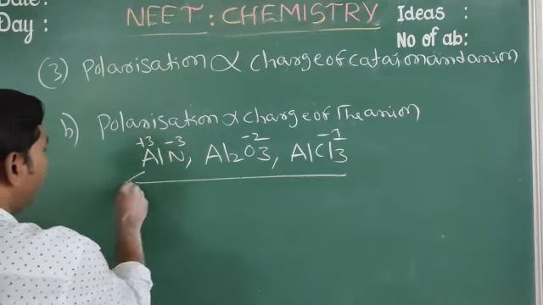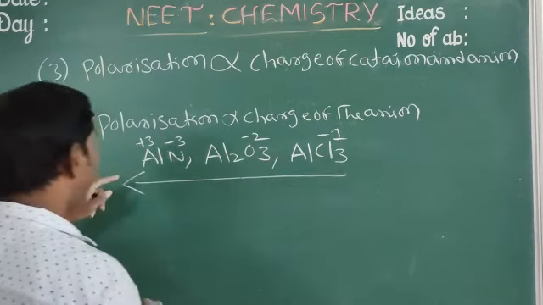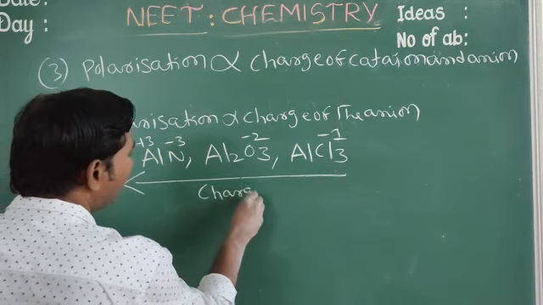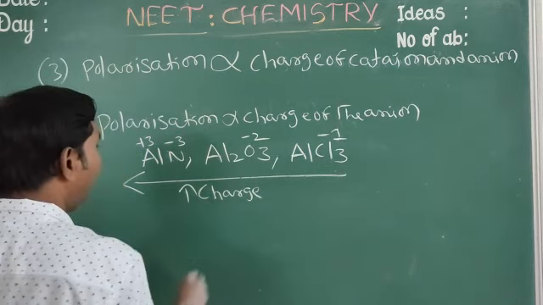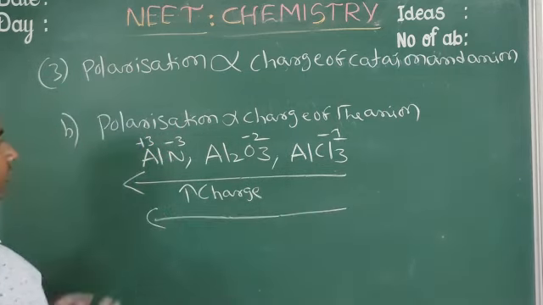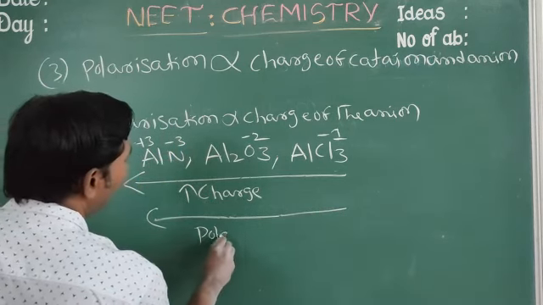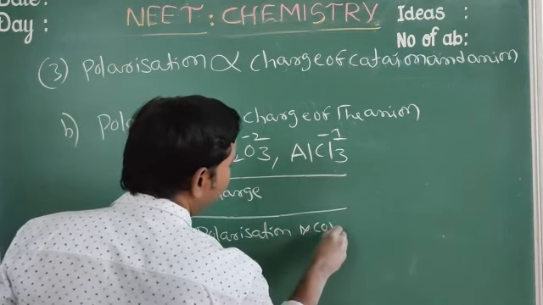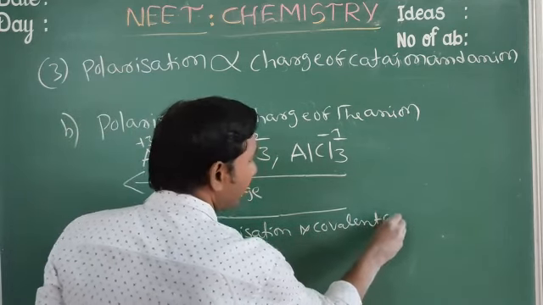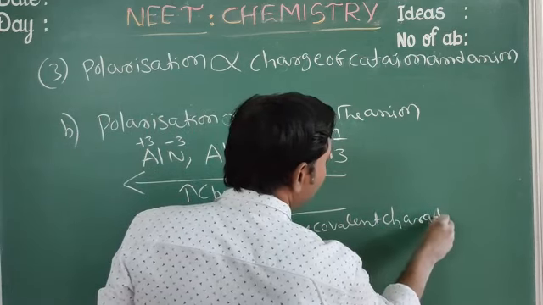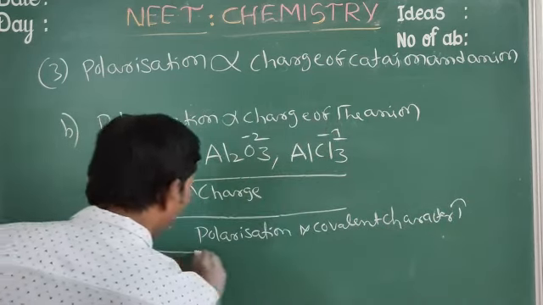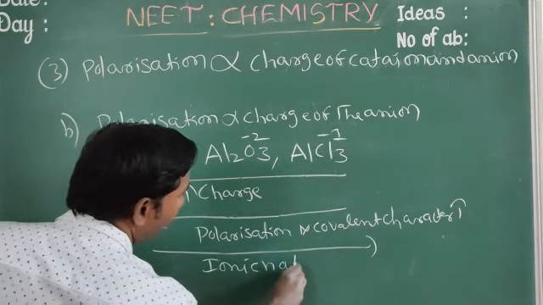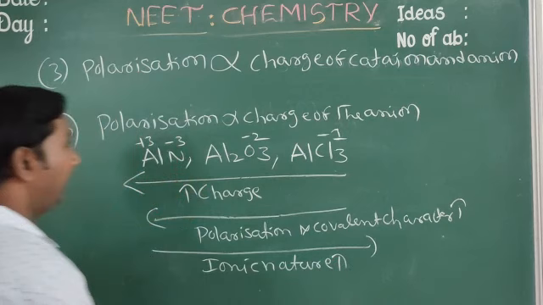So from right to left polarization and covalent character also increase. Then from left to right ionic nature increases.